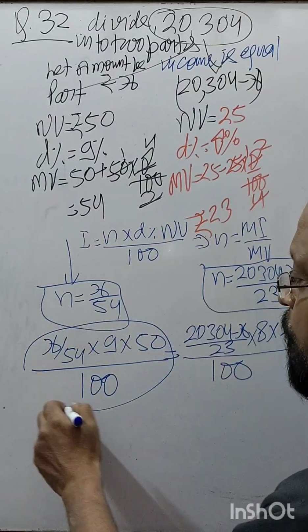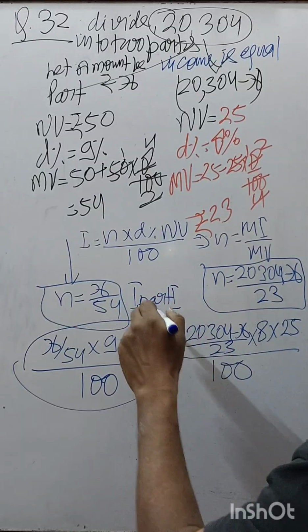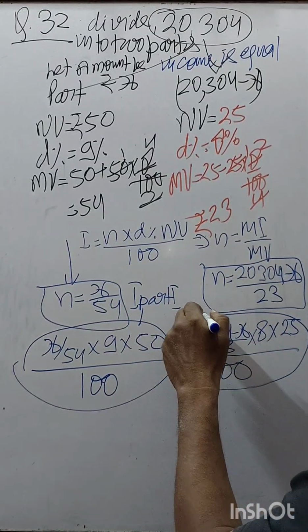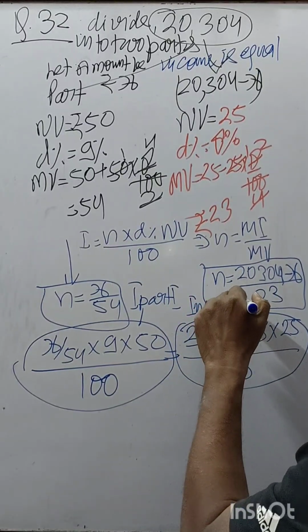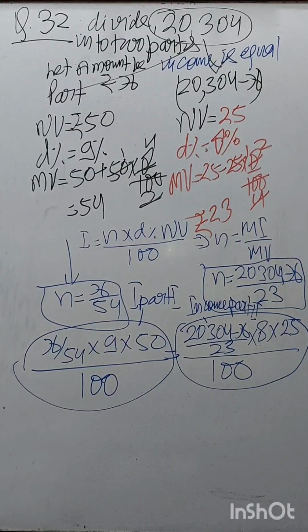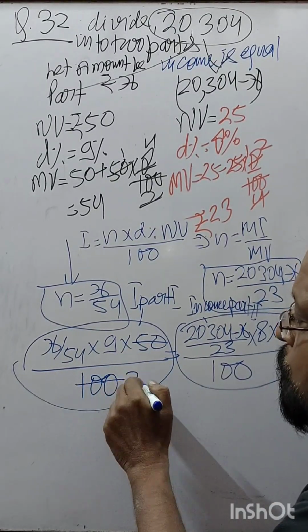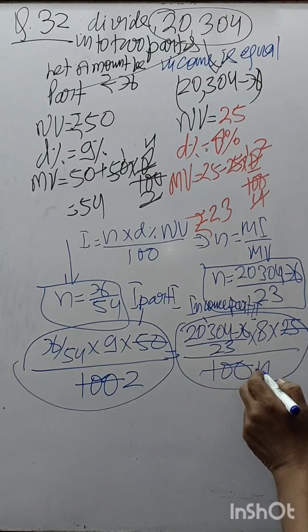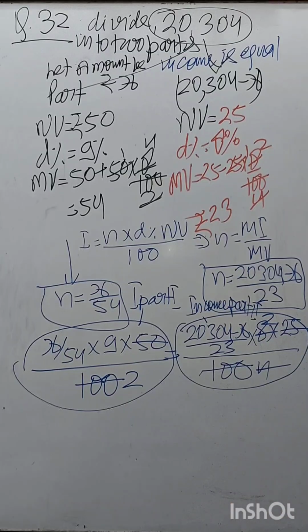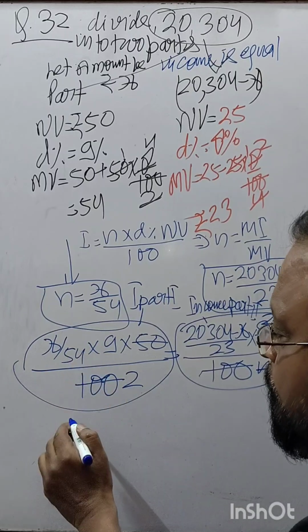This is the income of part 1 and this is the income of part 2. You get it? And they are equal. So how much you get? It becomes 2, it becomes 4, 4 times 2 becomes 8.